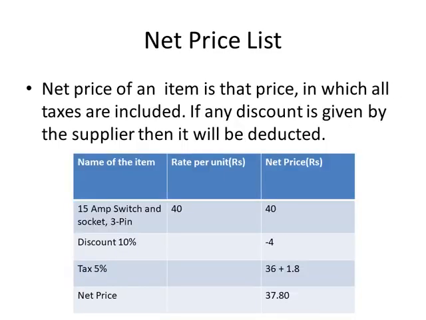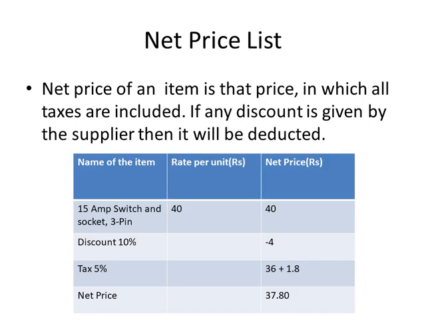Then is a net price list. After getting the price list, then the net price list of the items is prepared. Net price list is the list in which the discounts are deducted from the price of an item, and if there are any taxes they will be added to the net amount, so the net price of an item comes out.